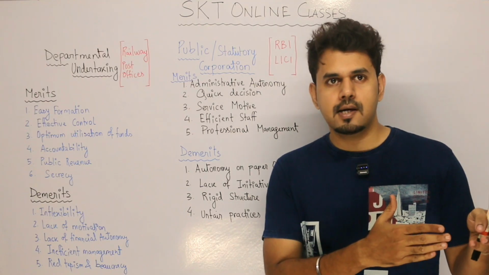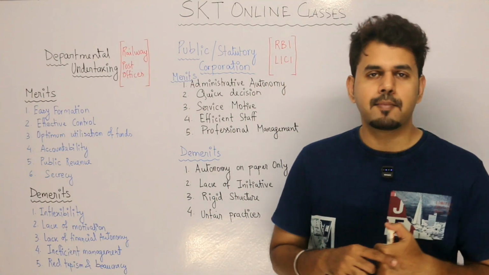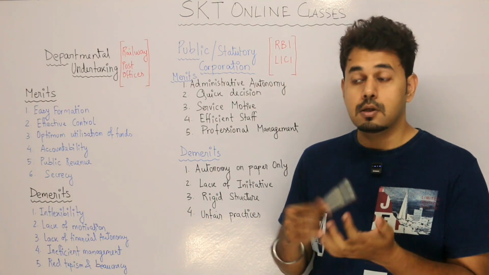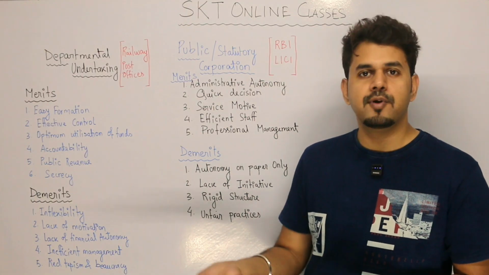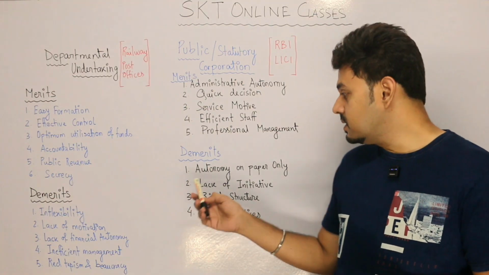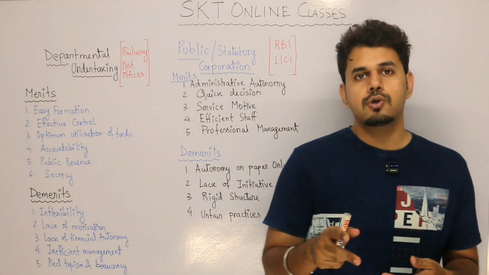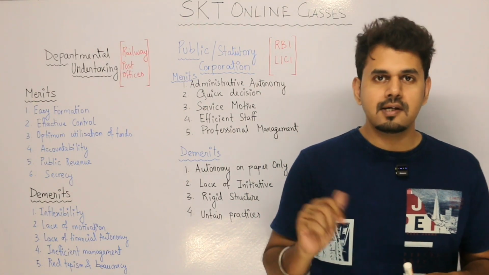Suppose one government is there, and now the government changes. Don't you think some kind of change will take place? The earlier government made some rules regarding economic things, and this government will make some changes over there. So again, the things will be different. That's the reason for autonomy on paper only. Actually, the ministers, the government, the state control will definitely be there. So this is a demerit.